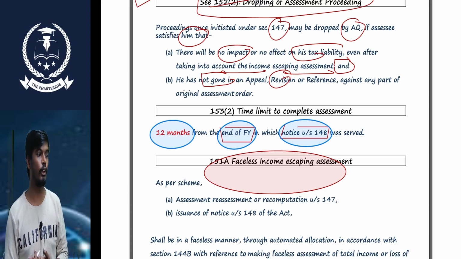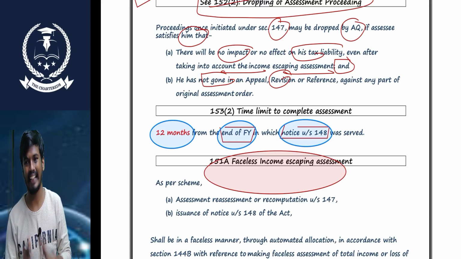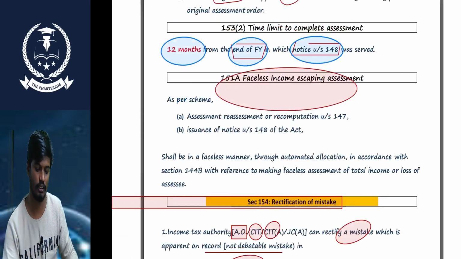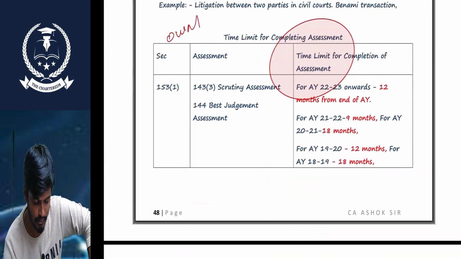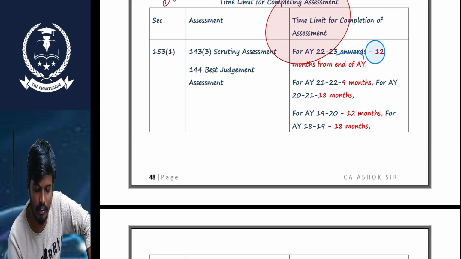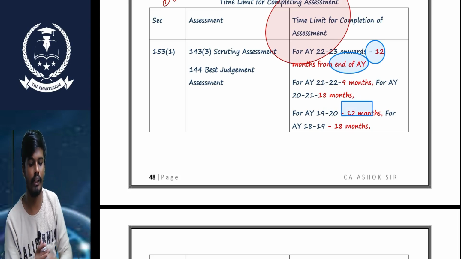So what is the time limit to complete the 144 and 143? Sir, 9 months from the end. 12 months. That is also 12 months from the end of the financial year in which the relevant assessment year falls. What is the time limit to complete that assessment? Scrutiny assessments: 12 months from the end of the relevant assessment year.